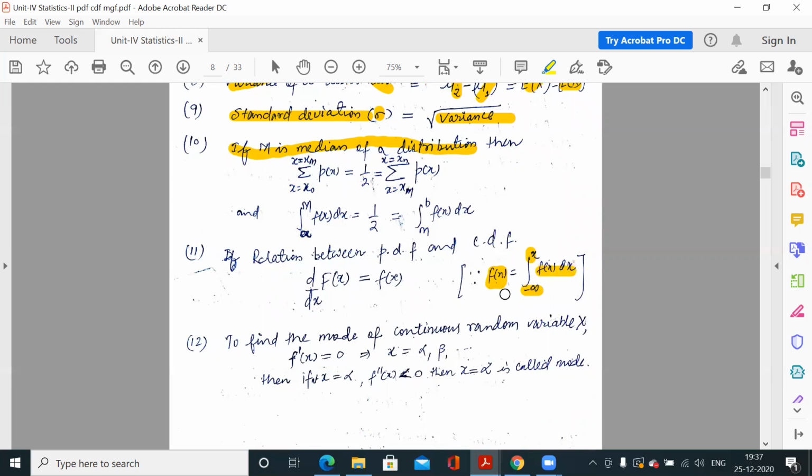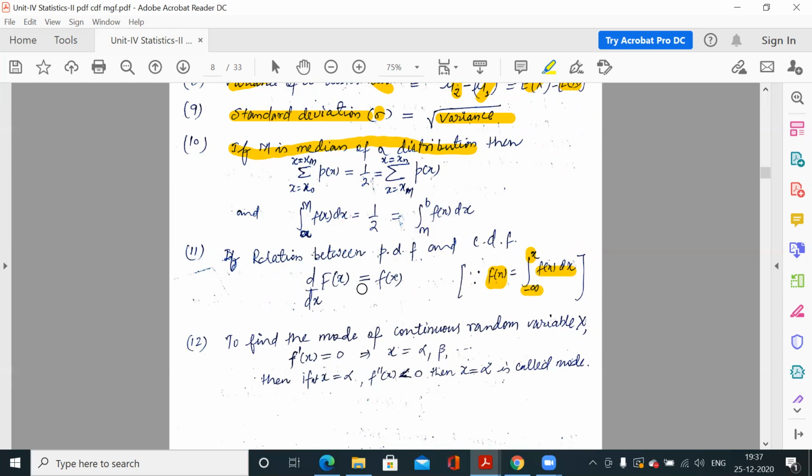This is the CDF for a continuous variable. So suppose PDF is given to you, that means fx is known to you. To find out the CDF, we integrate this function between minus infinity and x.